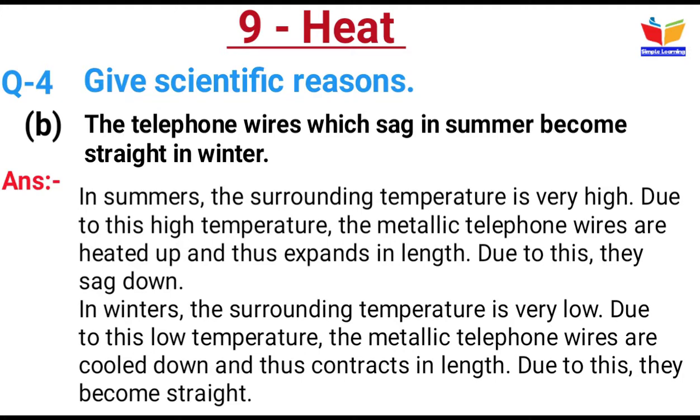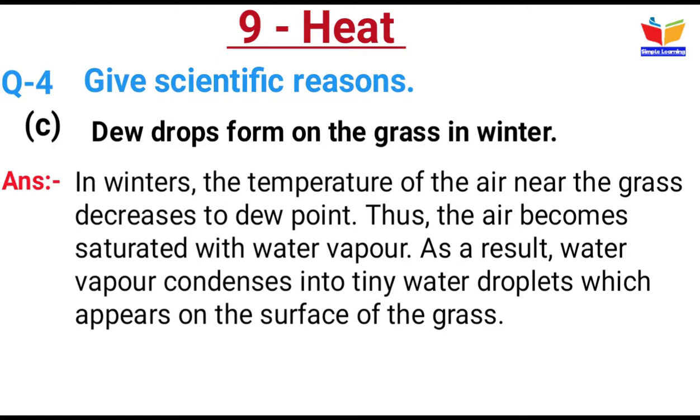C. Dewdrops form on the grass in winter. Answer is in winter the temperature of the air near the grass decreases to dew point. Thus, the air becomes saturated with vapors. As a result, water vapor converts into tiny water droplets which appear on the surface of the grass.